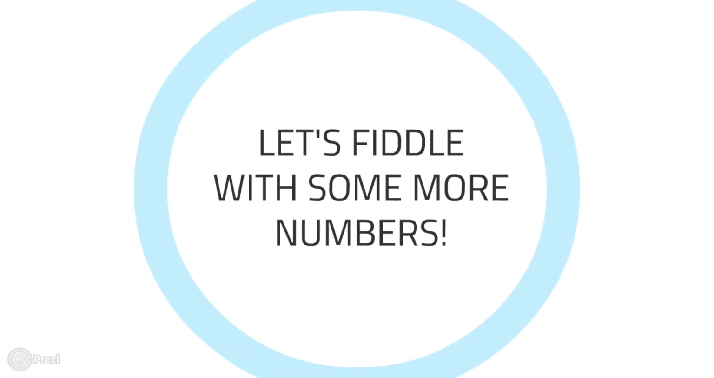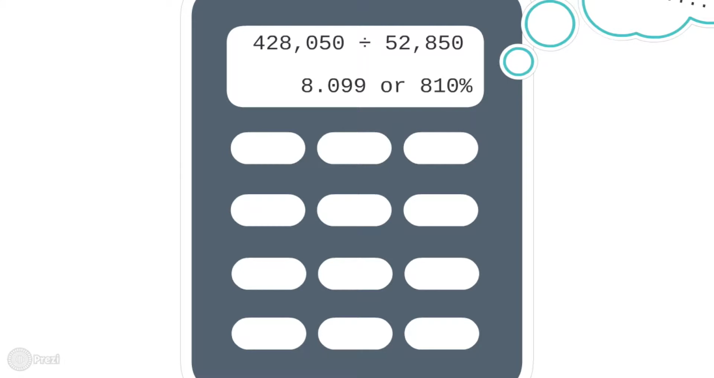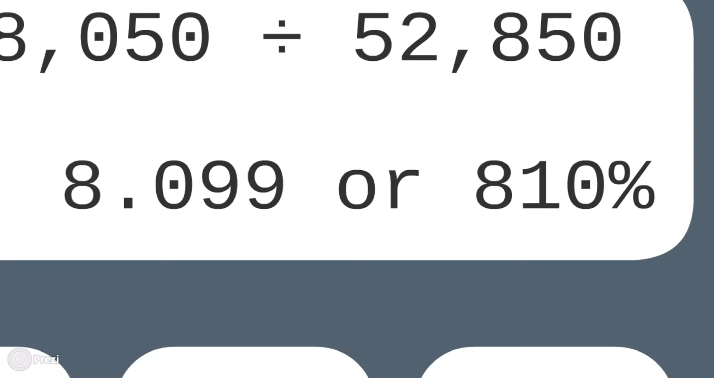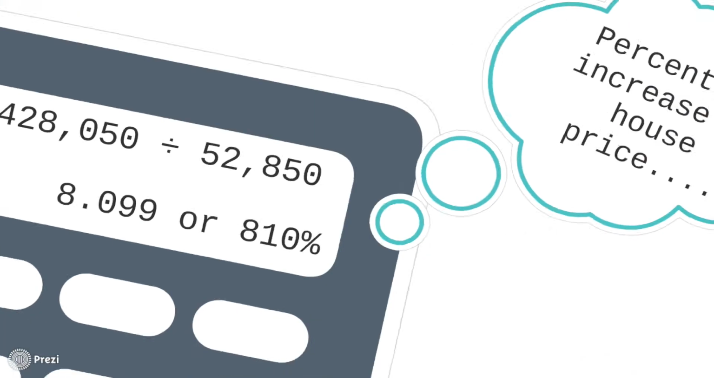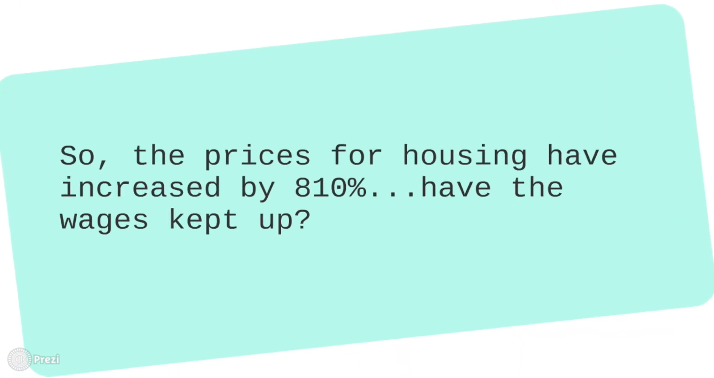Now let's fiddle with some more numbers. If we divide 428,050 by 52,850, we get an increase of 8.099, or 810%, which is the percent of increase in house price from 1975 to 2014. So, the prices for housing have increased by 810%.